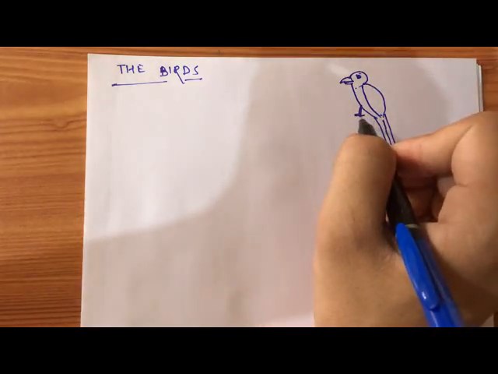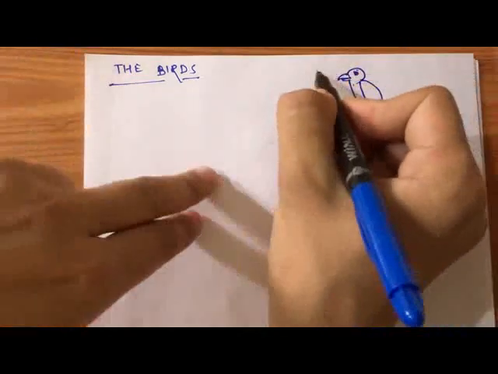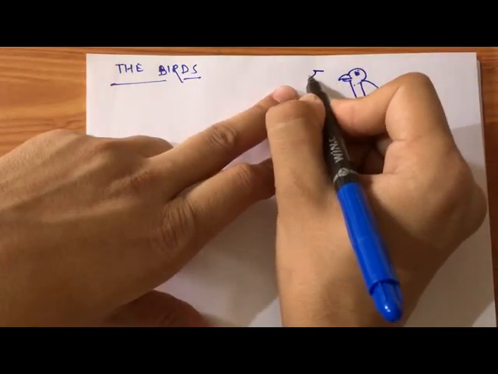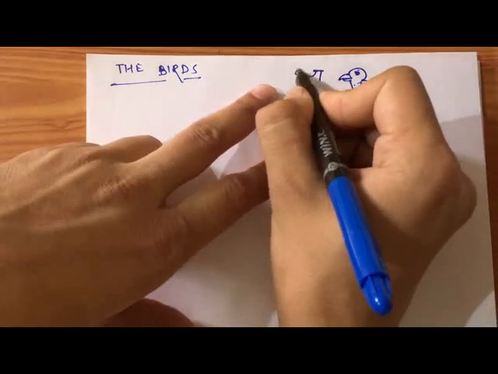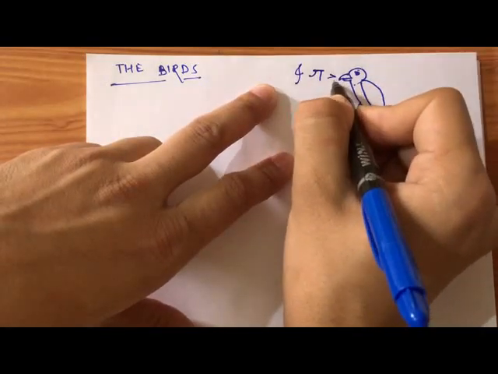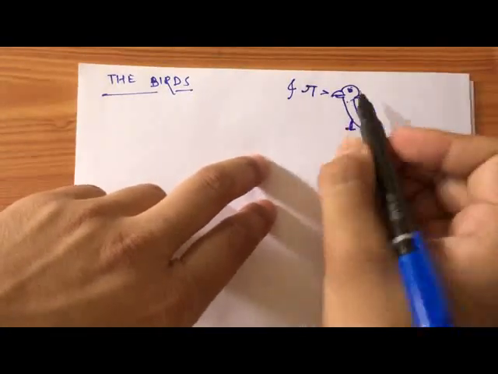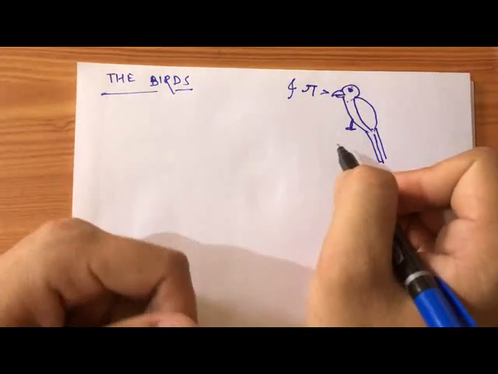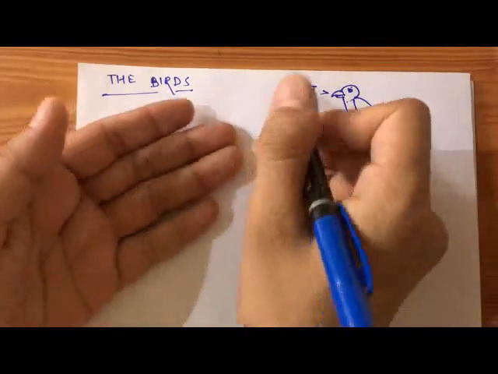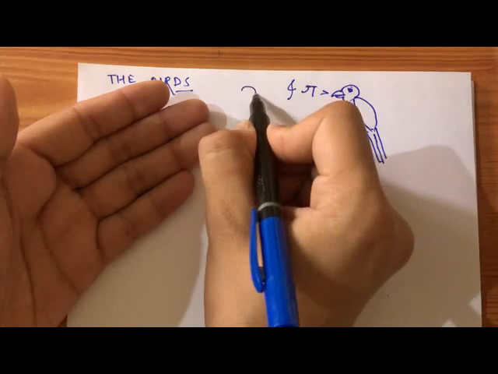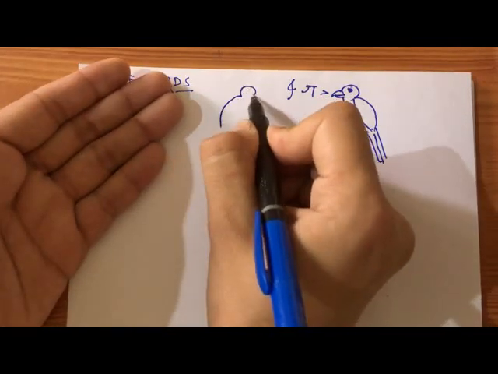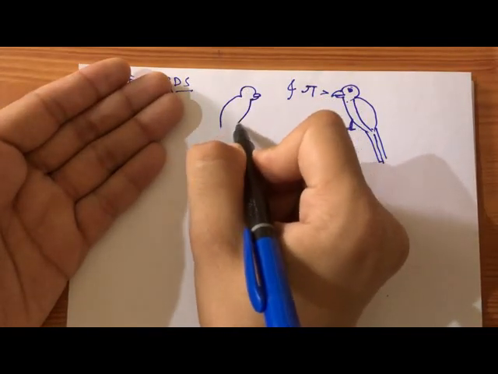But besides these responses, they also make different kinds of sound. They tend to make different kinds of sound through which they can communicate with other birds.